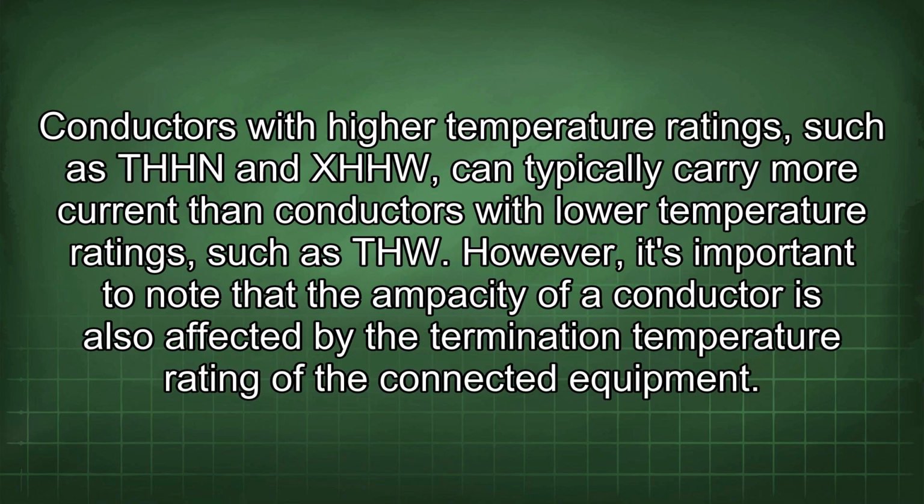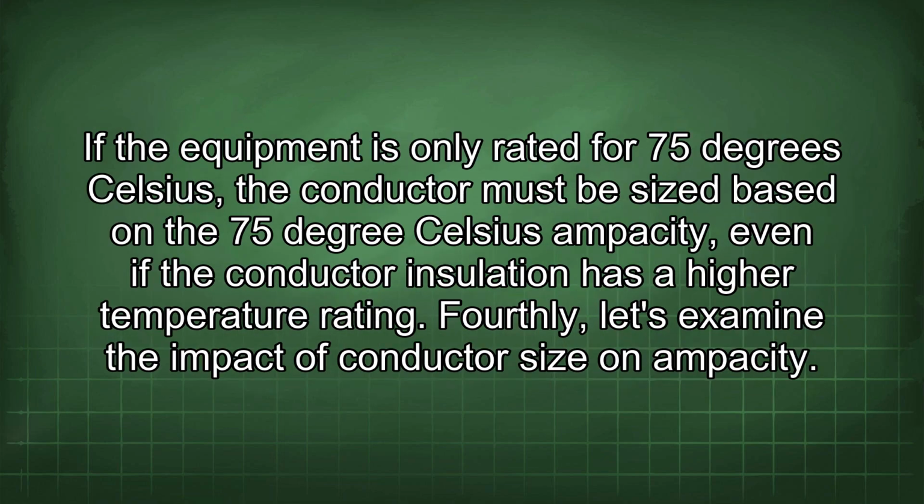Conductors with higher temperature ratings, such as THHN and XHHW, can typically carry more current than conductors with lower temperature ratings, such as THW. However, it's important to note that the ampacity of a conductor is also affected by the termination temperature rating of the connected equipment. If the equipment is only rated for 75 degrees Celsius, the conductor must be sized based on the 75 degrees Celsius ampacity, even if the conductor insulation has a higher temperature rating.